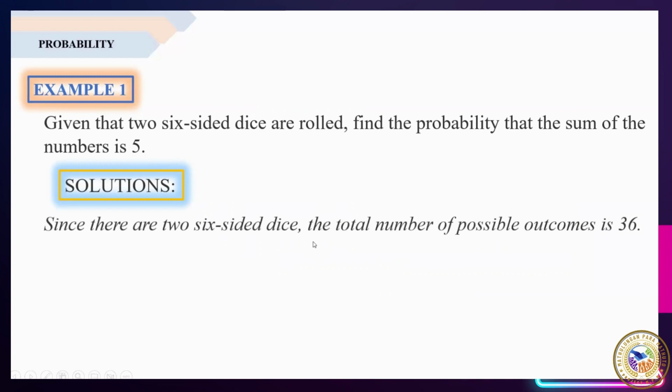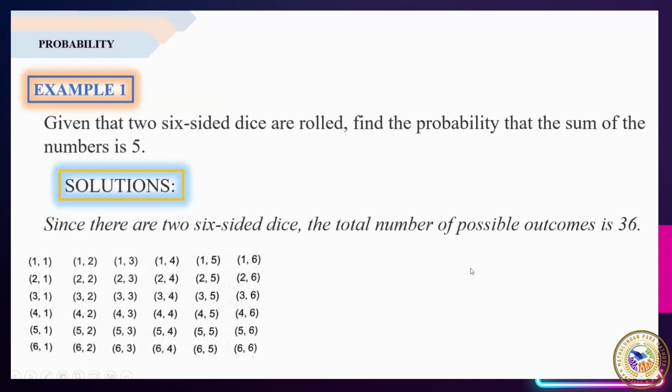Since there are two six-sided dice, the total number of possible outcomes is 36. So, paano ko nalaman ang 36? So, illustrate natin ang lahat ng possible outcomes ng ating experiment. So, after illustrating the total number of possible outcomes, makikita natin ang mga sumusunod na result or the possible outcomes when two six-sided dice are rolled.